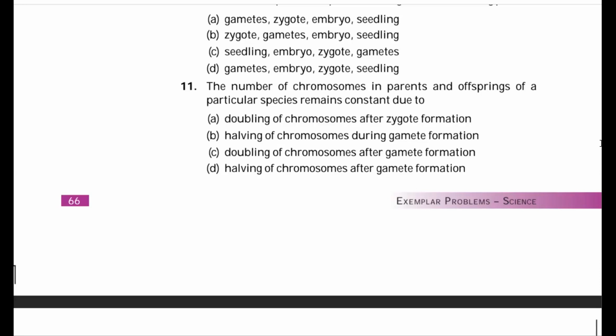Question number 11. The number of chromosomes in parents and offspring remains constant due to doubling of chromosomes after zygote formation, halving of chromosomes during gamete formation, doubling of chromosomes after gamete formation, or halving of chromosomes after zygote formation.